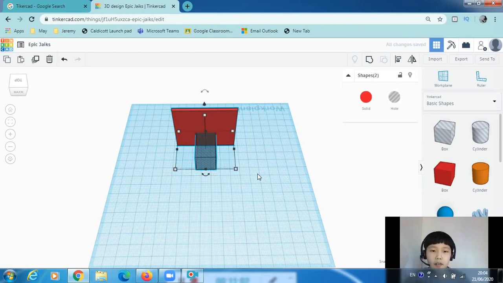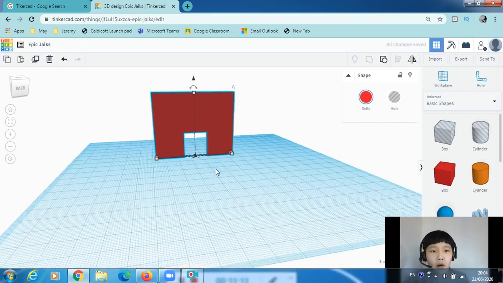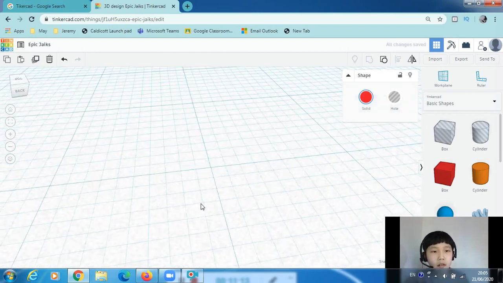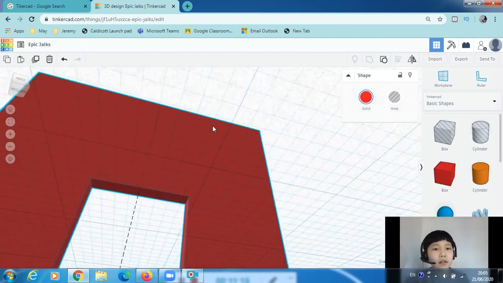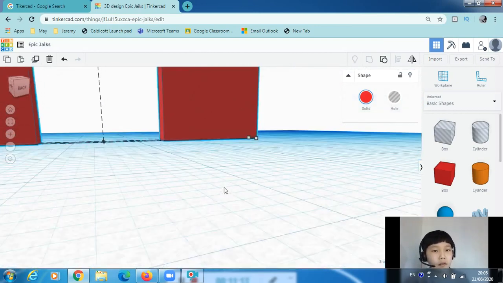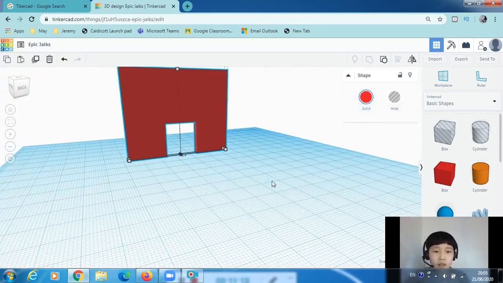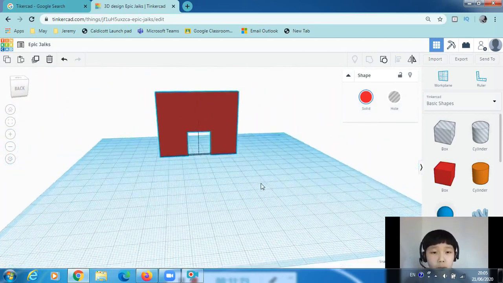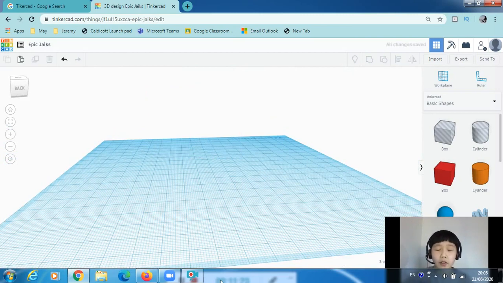You just select it all, then press group. Then boom, we've got a hole in there. Sick, man. So now we've got a hole in there. You might need it for your designs. So now we've finished the section about the shapes.